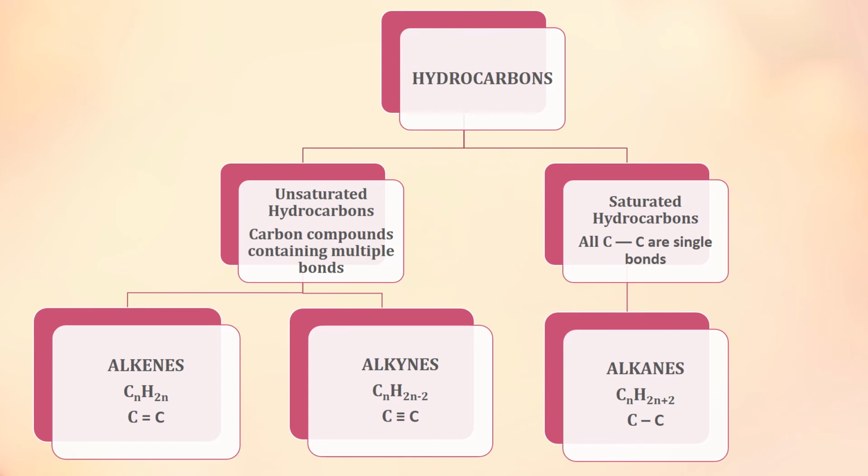Unsaturated hydrocarbons are further divided into 2 types on the basis of their multiple bonding. One is the alkenes. In alkenes, a double bond exists between 2 carbon atoms, and the general formula for alkenes is CnH2n. The second type of unsaturated hydrocarbons is the alkynes. In alkynes, a triple bond exists between 2 carbon atoms, and the general formula for alkynes is CnH2n-2.